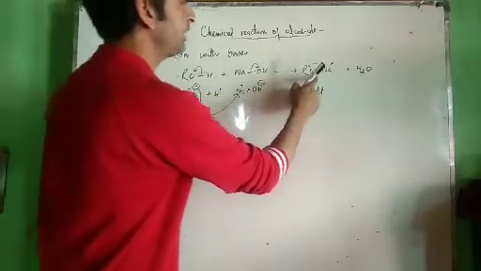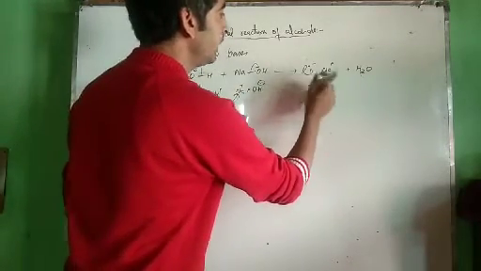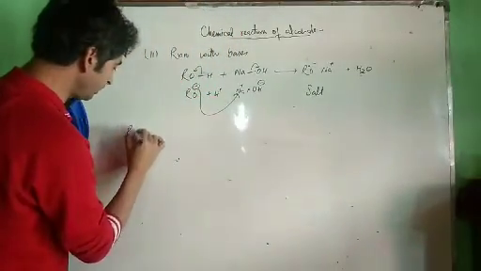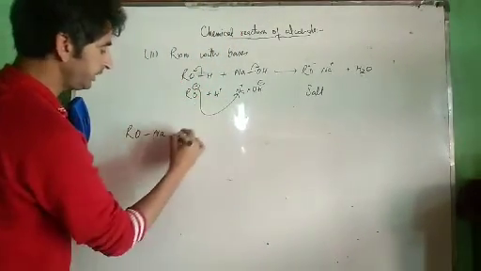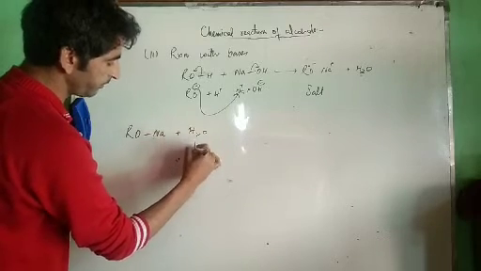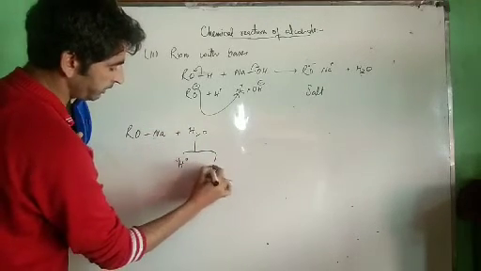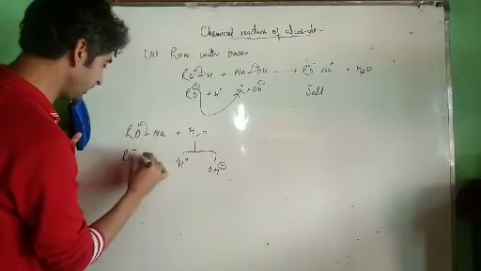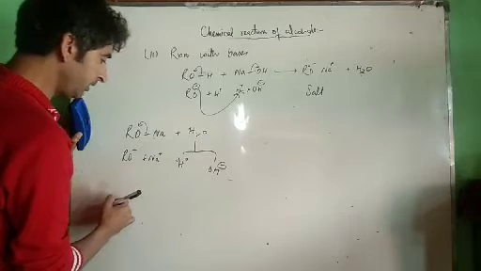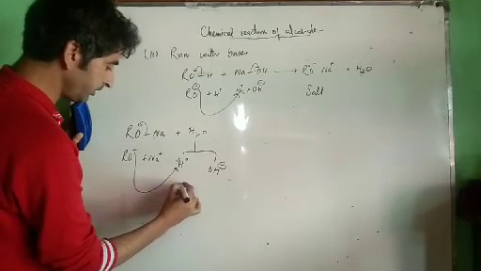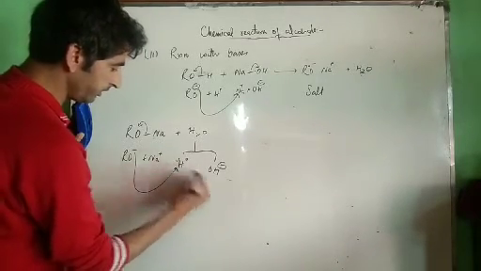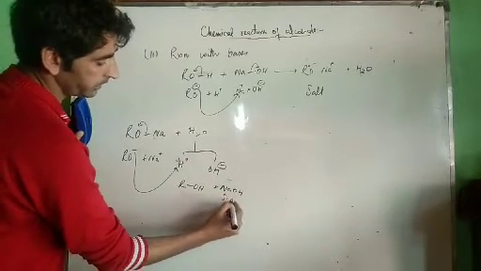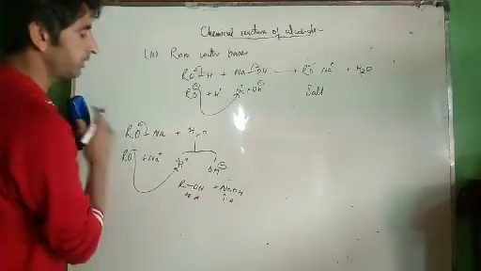To check the nature of the salt, you have to carry out the reaction between salt and water. Our salt is RONa, and the other reagent is water. Water breaks to give H positive ions and OH negative ions, and the salt breaks to give RO negative ion plus Na positive ion. This reacts with H positive, we get alcohol, which is a weak acid, and we get sodium hydroxide, which is a strong base. It's a salt of weak acid and strong base.